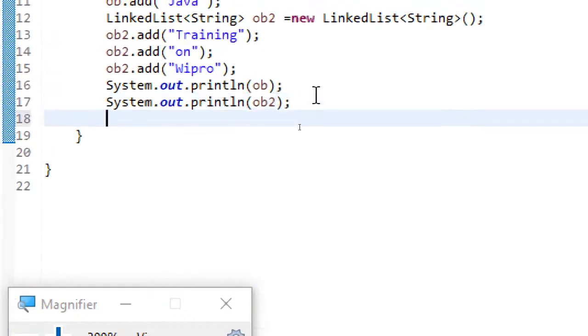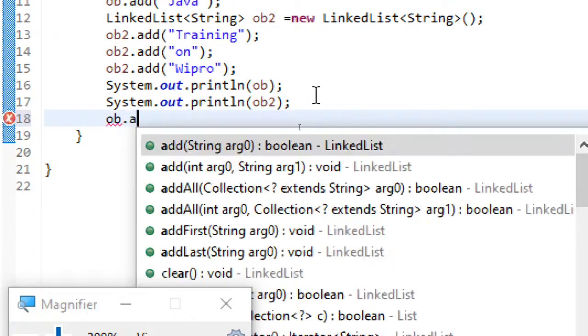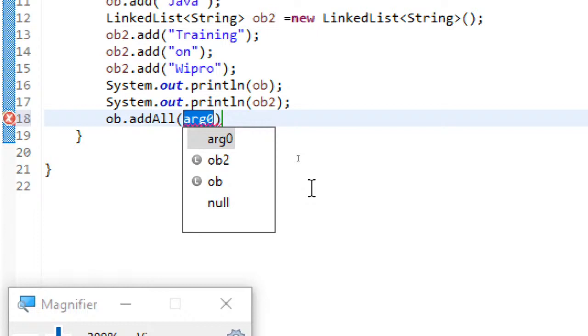Now I'll just perform this ob dot. Here you can see addAll. So I'm just adding this, and here I'm writing ob2.